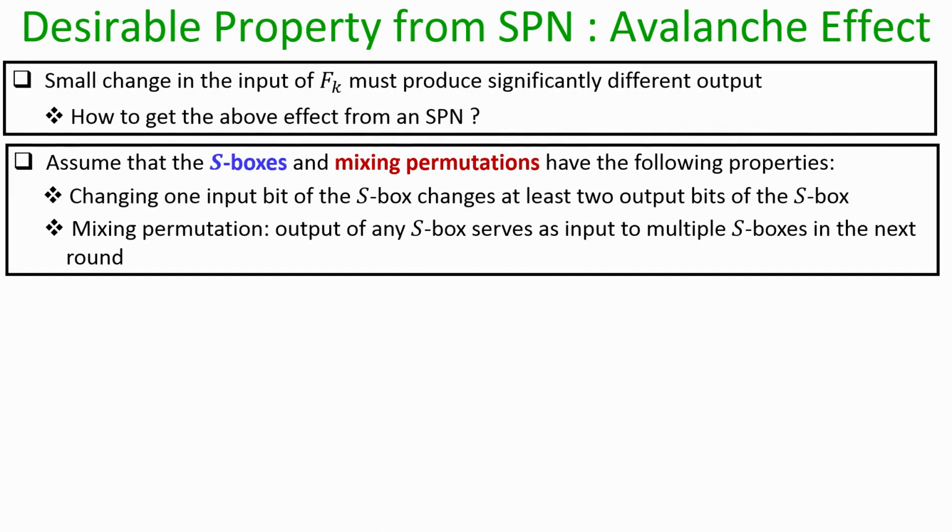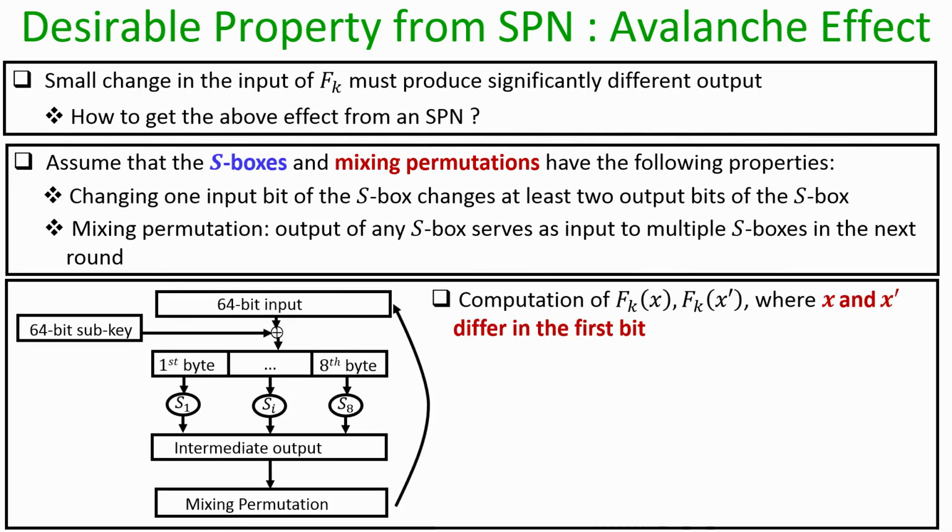So, we are assuming a special type of mixing permutation which ensures that the output of any S box serves as the input to multiple S boxes in the next round. Now, let us see how exactly the keyed permutation F_k is going to behave with respect to inputs x and x', where x and x' differ in only one bit, say the first bit for simplicity.